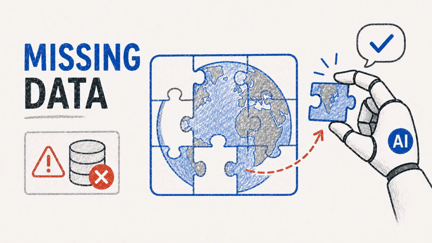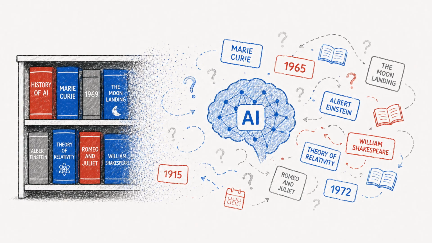One major cause is missing data. If the model has not seen enough reliable information about a topic, it may still try to answer. Instead of saying it does not know, it may fill the empty space with something that matches the style of a real answer.